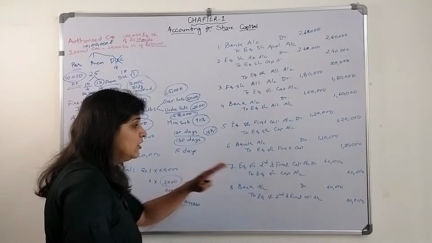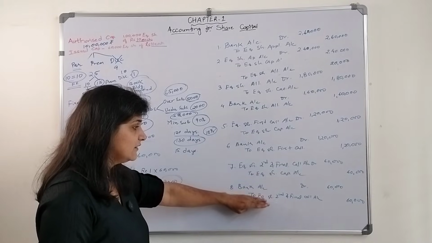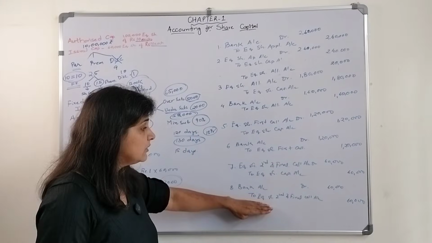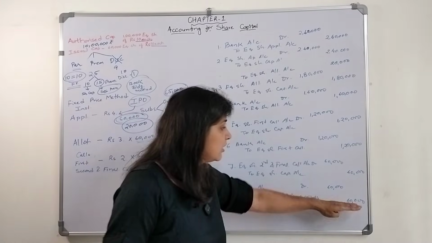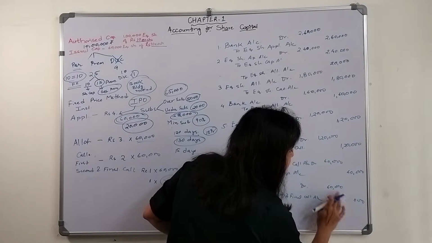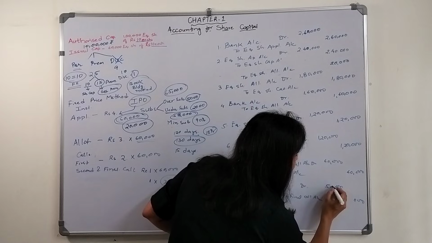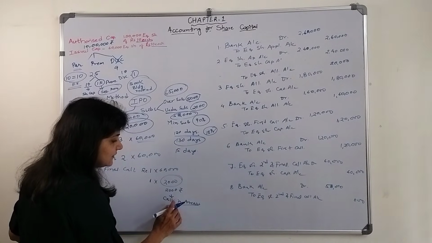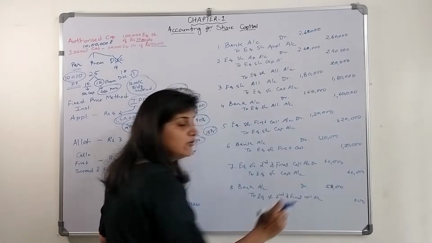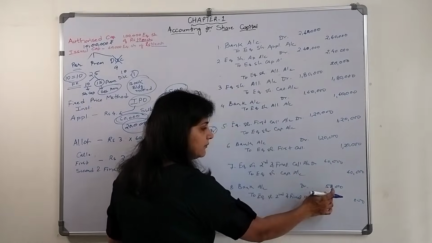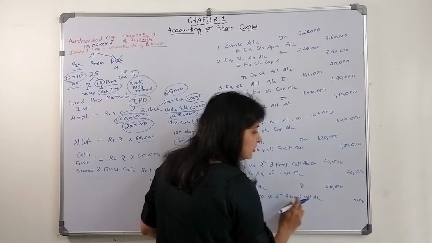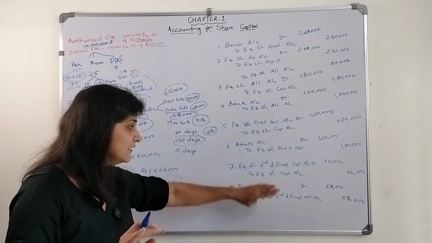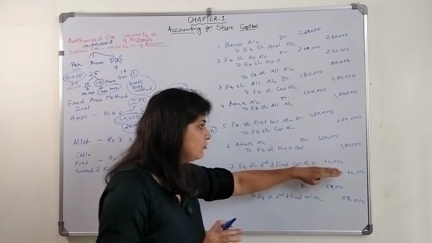If he is not paying, so whatever amount they have received, let's say for the second and final call, he is not paying, so bank account debit 60,000 to equity share second and final call account. No, he has not paid, right? We have received 60,000 minus 2,000, that is 58,000 amount has been received. So bank account debit 58,000 to equity share second and final call account 58,000. Right? Fine. Now we have to close it.